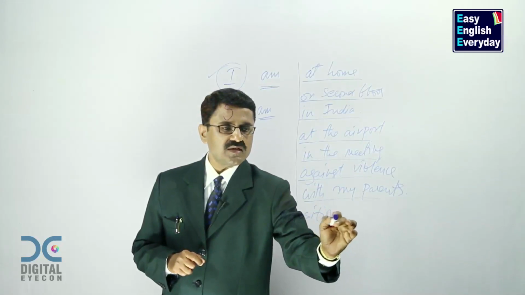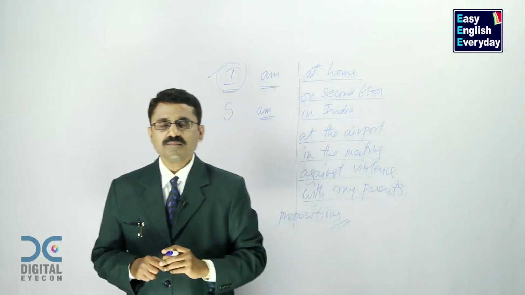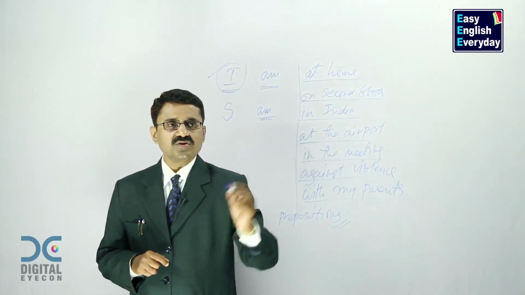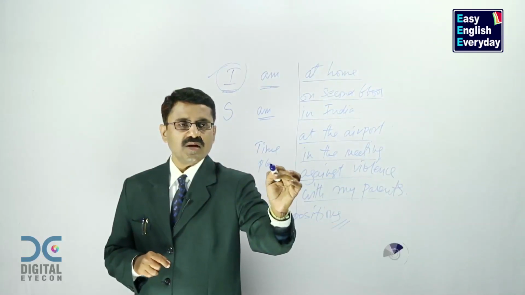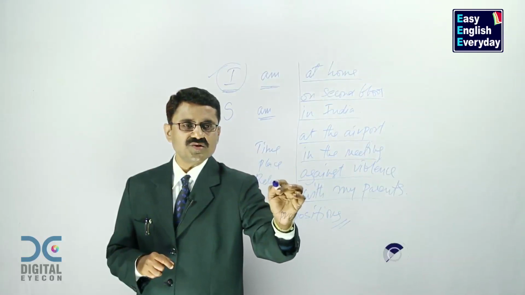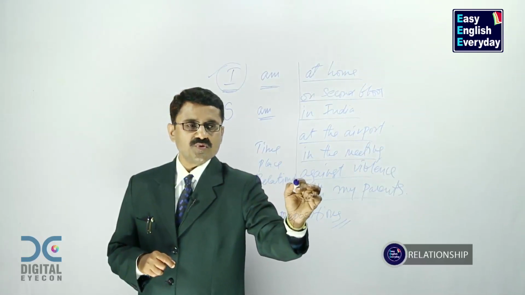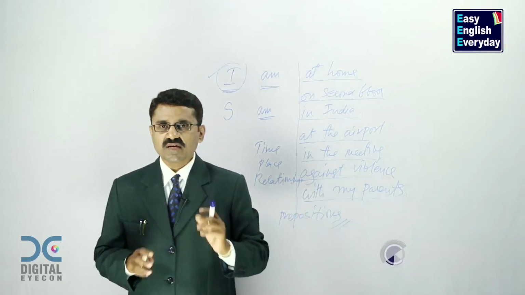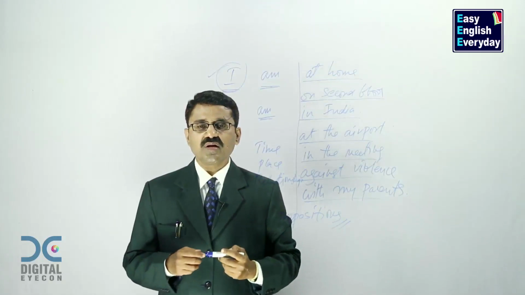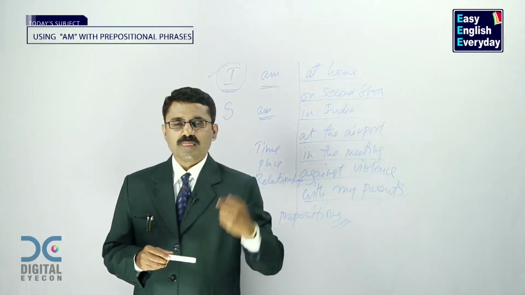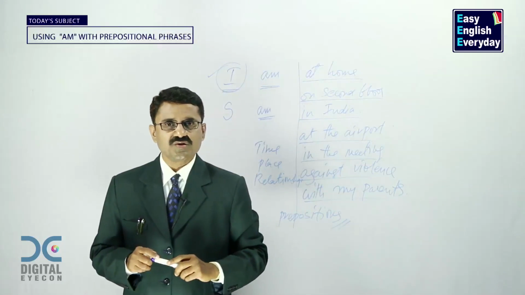Prepositions are some technical words in English language. They will help you in talking about time, place, and relationship.